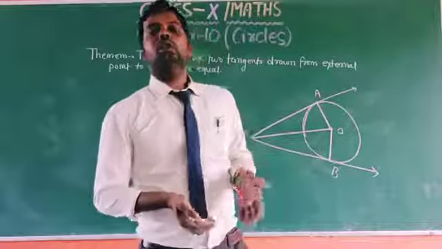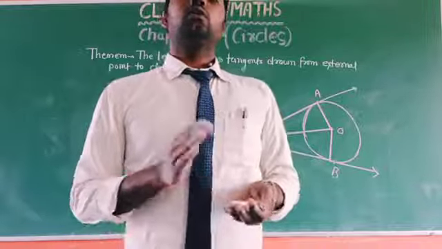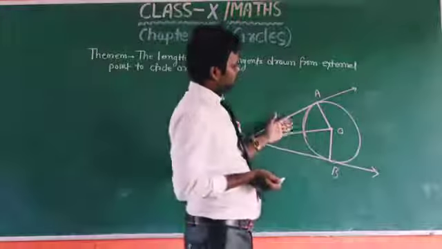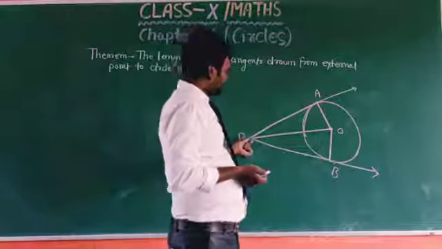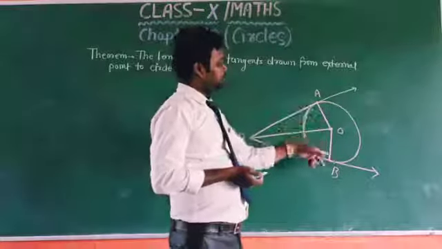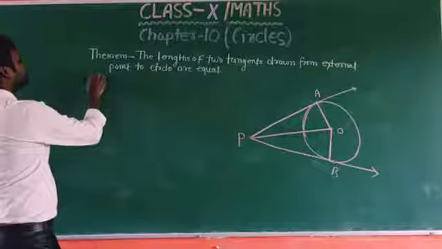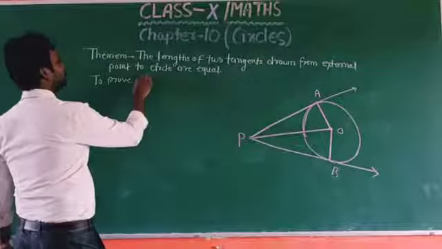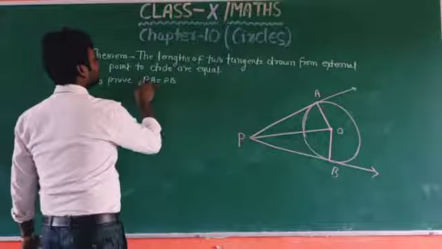For this, we have to prove by using the property of the congruency rule of triangles. So this is the figure. The tangents drawn from this point P are PA and PB, and A and B are the points of contact. So to prove the length PA equal to PB.